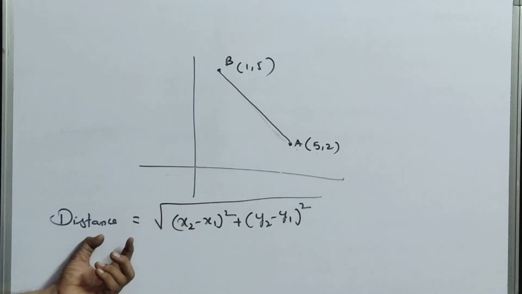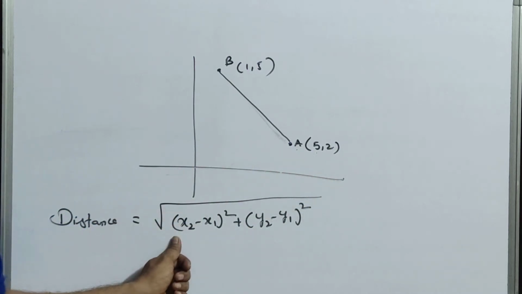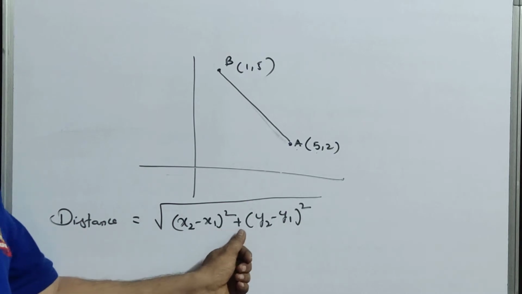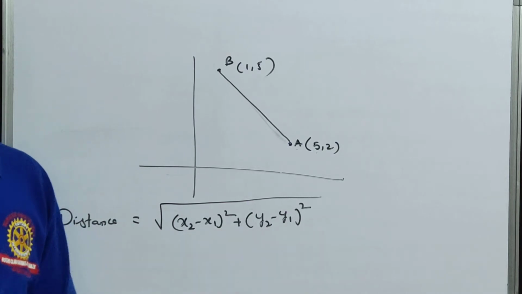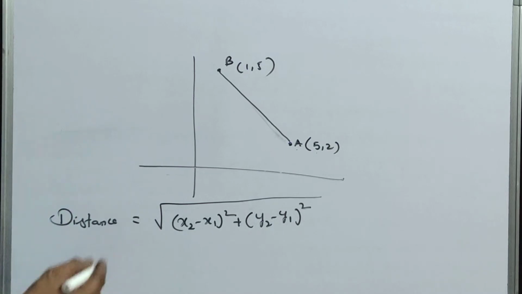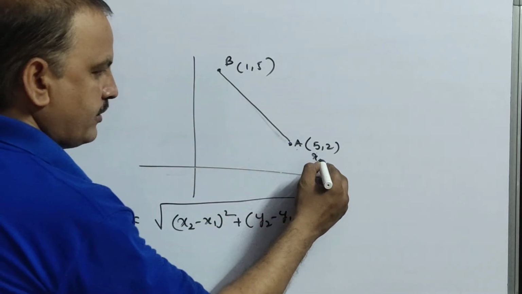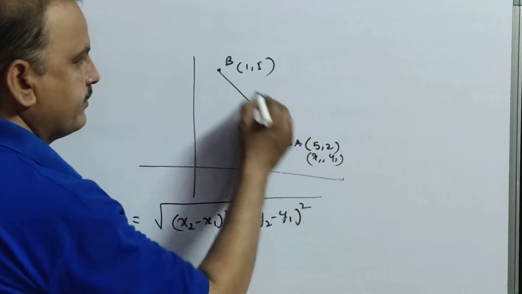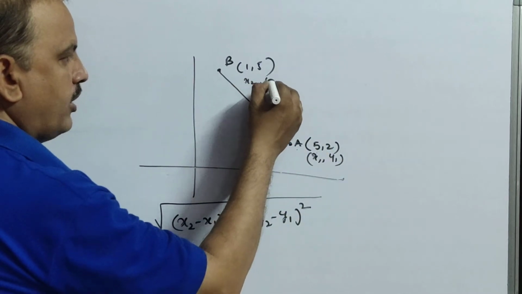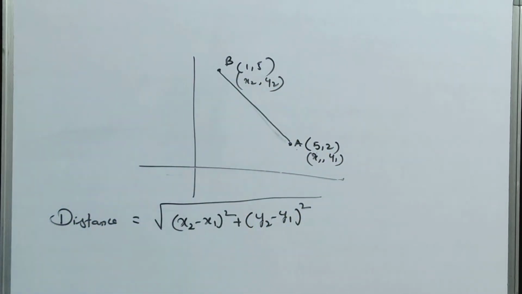You can take this one as x1 and this one as y1, this one x2 comma y2.